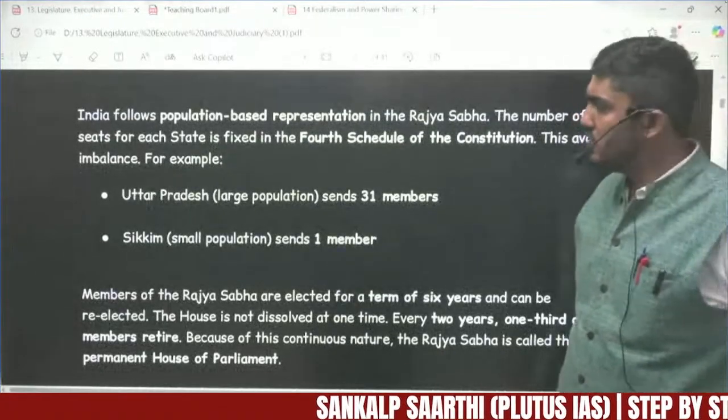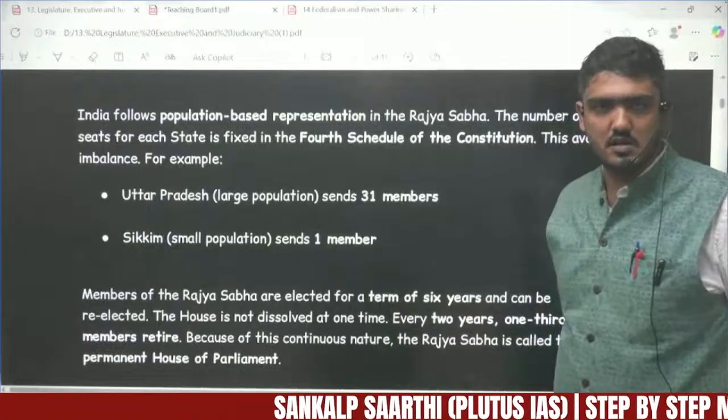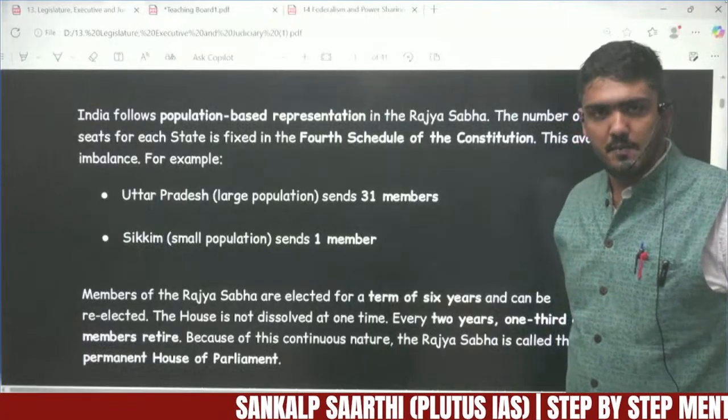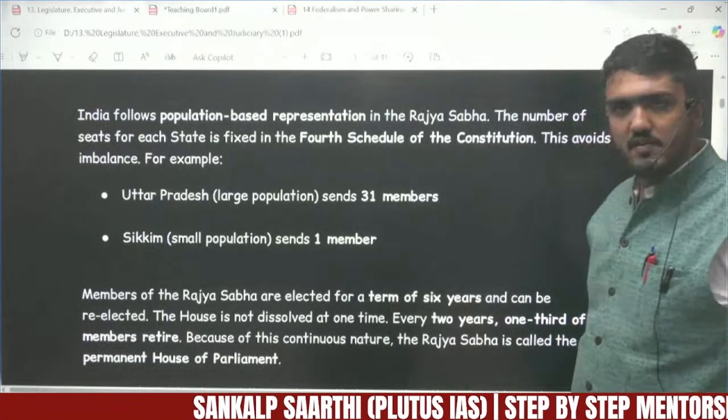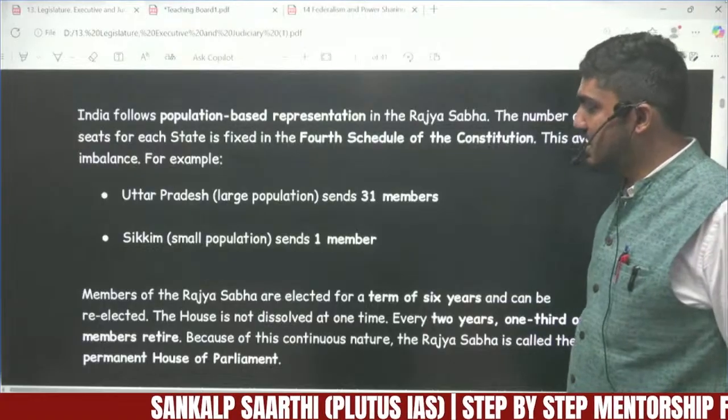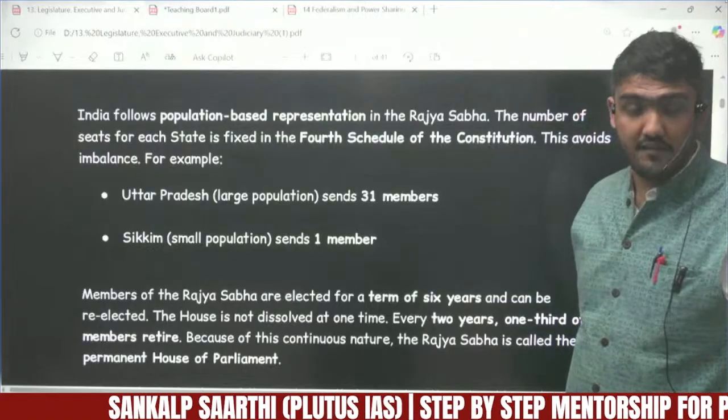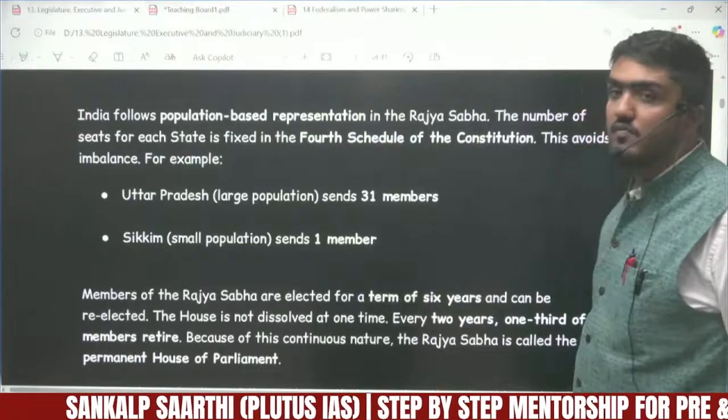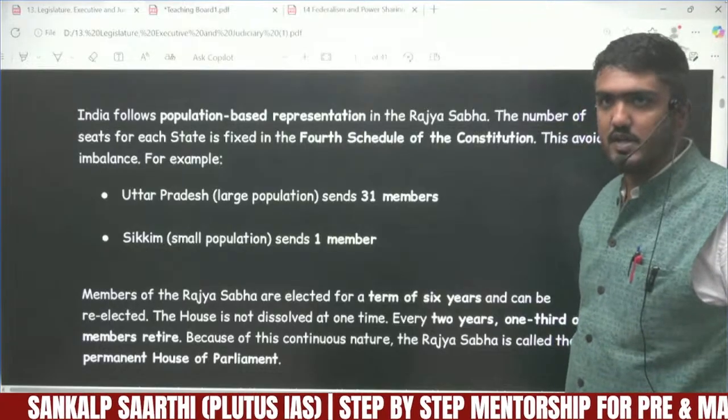For example, Uttar Pradesh, being the largest state in India population-wise, sends 31 members to Rajya Sabha. And Sikkim, having a small population, sends only one member to Rajya Sabha. So this thing happens.